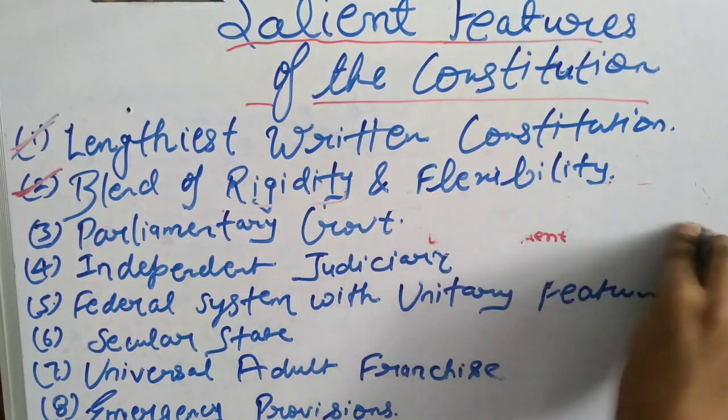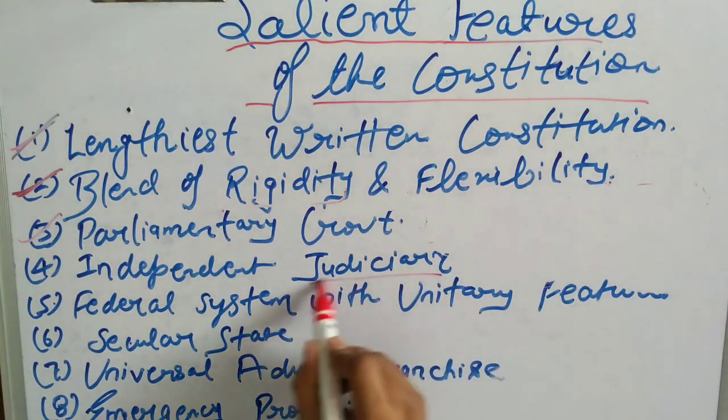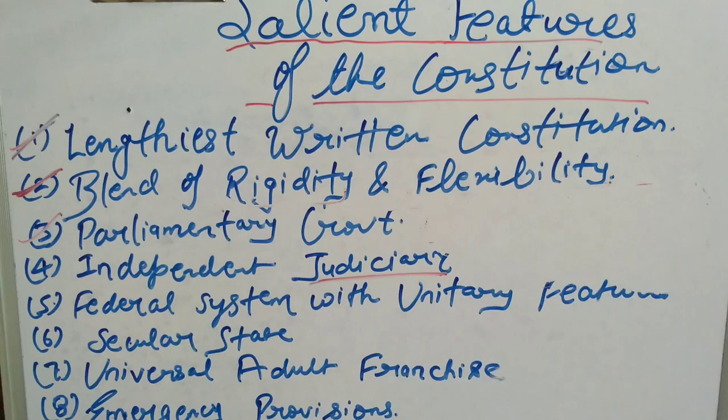Now let's move to the next one, that is independent judiciary. So what does this mean, the independent judiciary? It just means that if any citizen of India feels that their fundamental rights are violated, or the law that is mentioned in the constitution is not getting fulfilled, or they are getting deprived of the rules and regulations or the fundamentals of the constitution, they can approach the Supreme Court or the High Court. So there is an independent judiciary that works on the basis of our constitution, and the judiciary is divided into different levels.